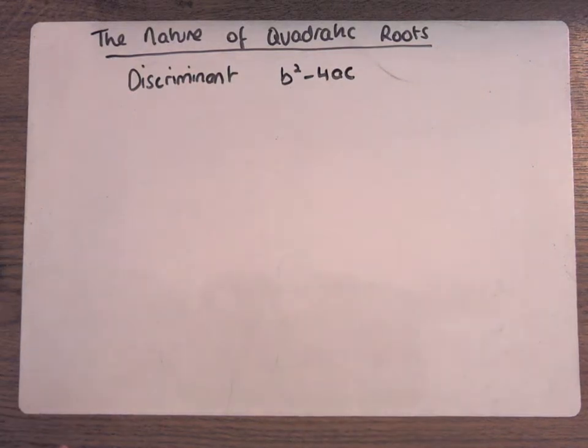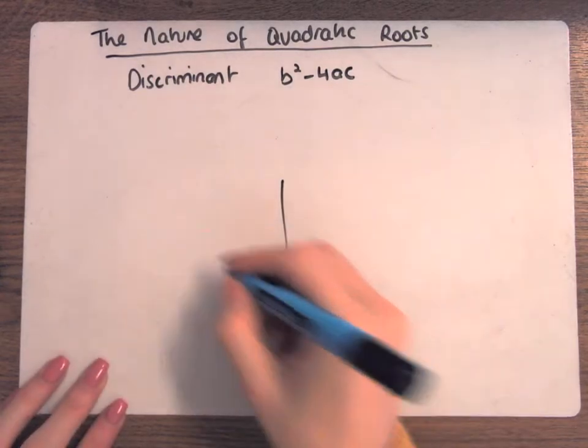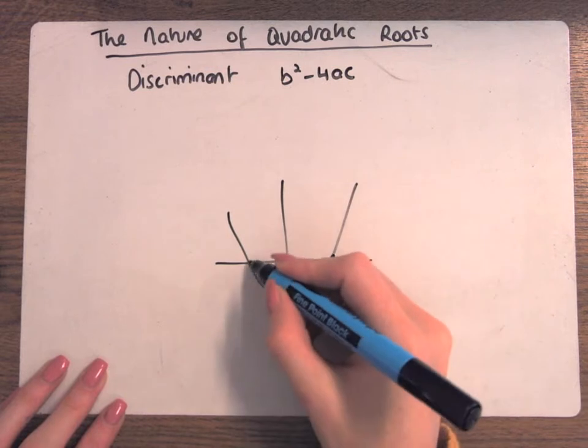So now we're going to talk about what type of roots we have, the nature of the quadratic roots. Your roots are your solutions, your x equals and your x equals. You get two roots for a quadratic. And generally what we used to know is the roots are where it cuts the x-axis on your graph. So they would be the roots.